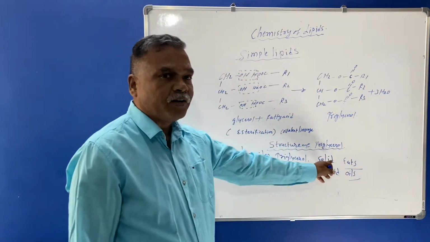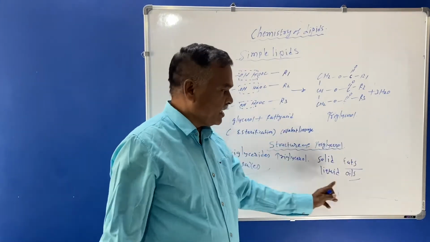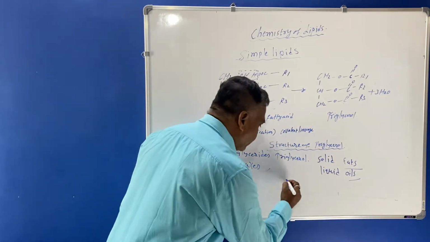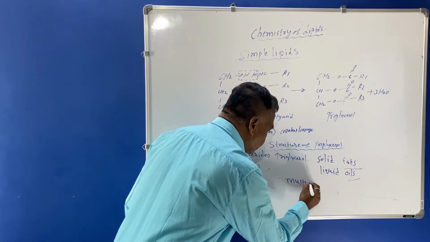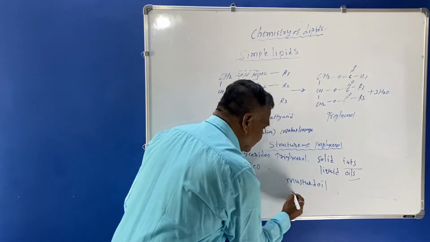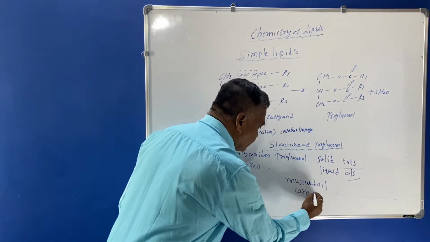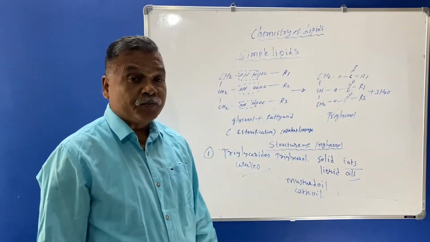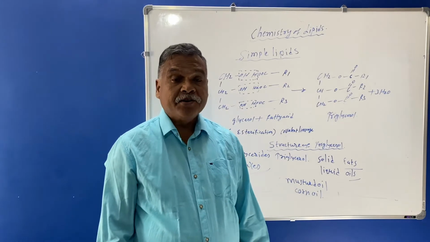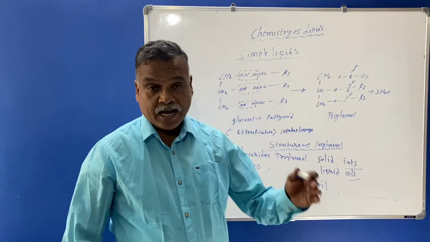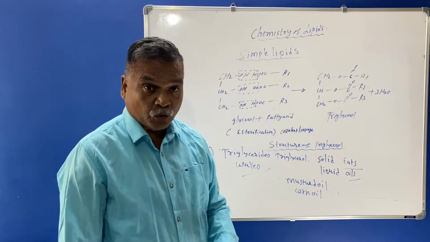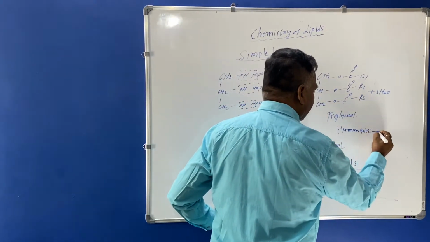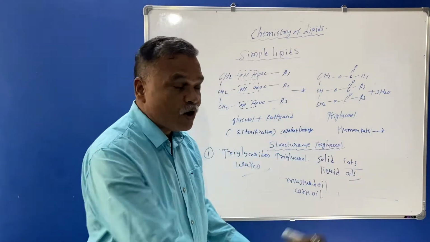If you see the example of the solid fat, it will be beef fat. And the examples of liquid will be mustard oil, corn oil. So these are the examples of the oil. So you must know that these fats remain in solid state as well as in liquid state at room temperature. So what are the human fats? Human fats include oils.